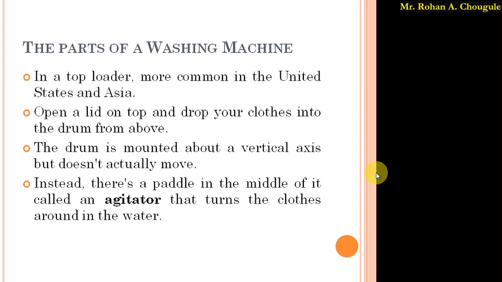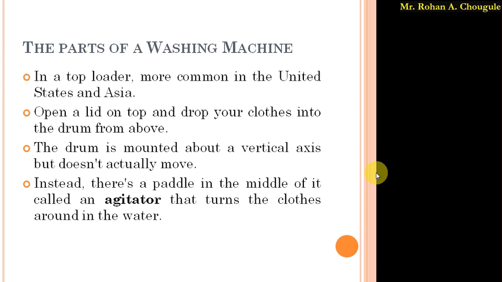Nowadays there are different types of agitators available in the market, but basically the agitator used in a washing machine rotates in a back and forth direction, and due to that rotation the cloths turn around in the water. This is about the inner drum used in the top loader washing machine. In a front loader, the drum rotates, but in a top loader the agitator is used to rotate the cloths inside the water.